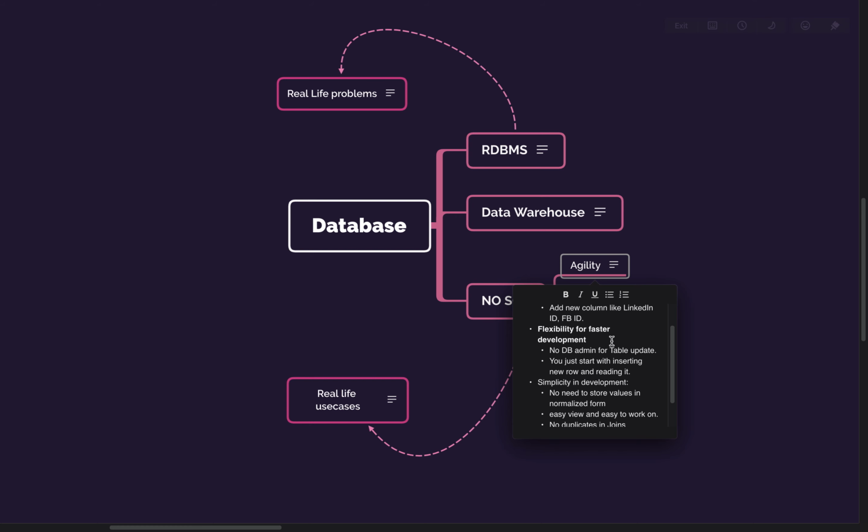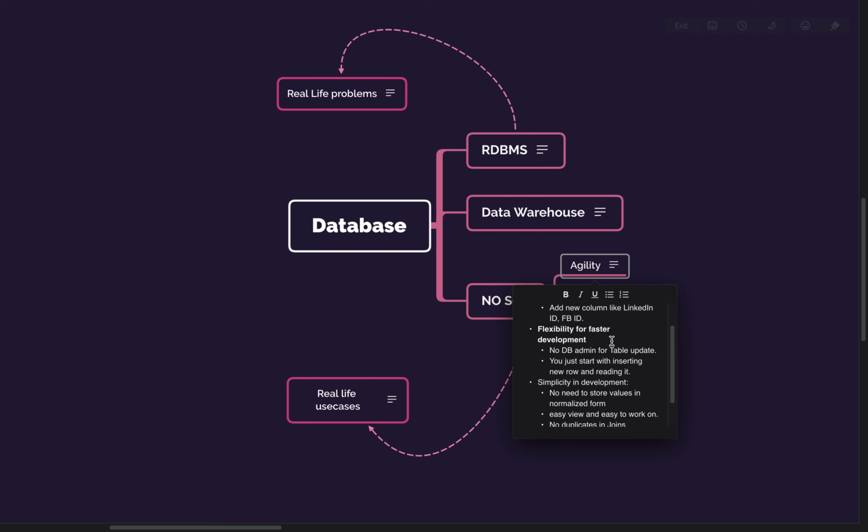Then flexibility of faster development. Now there was a requirement of adding a new column like Twitter ID. This requirement was given by the business team, and if you are on an RDBMS with a huge amount of underlying data, probably it will take a month to release that particular feature, because you have to alter that table. Before that, you will run it on the dev and staging environments, and then on the production environment.